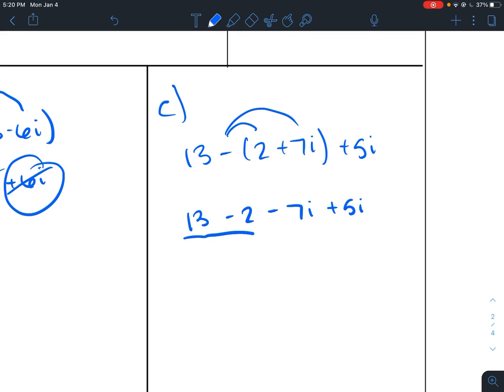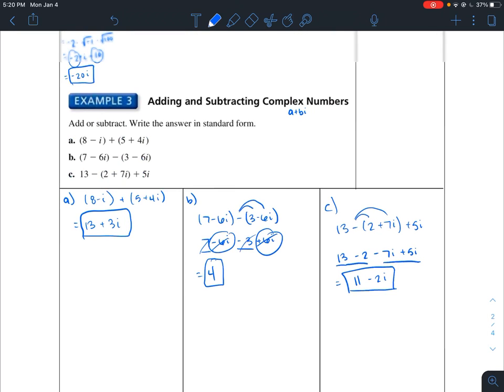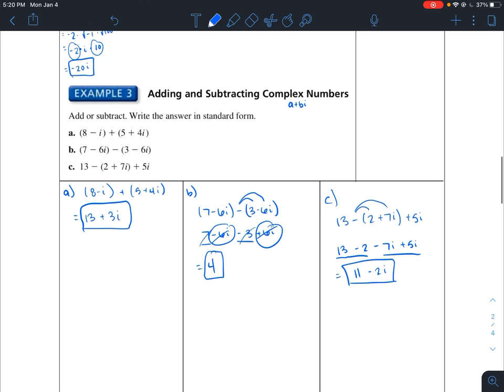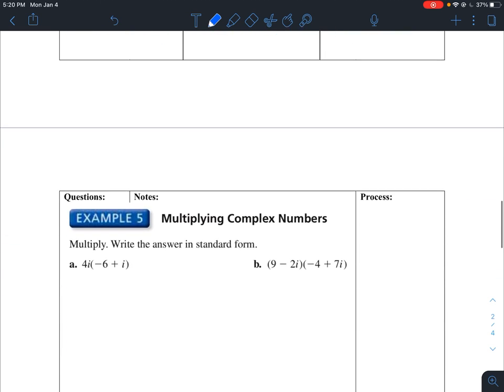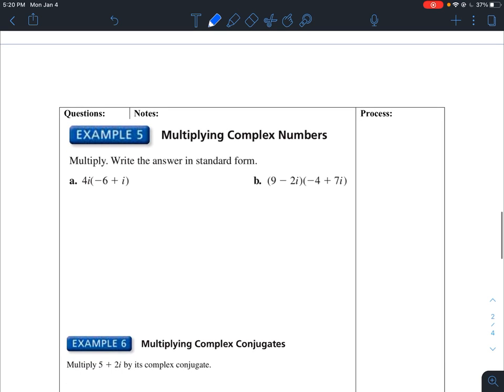Here are the two real numbers, so 13 minus 2, which is 11, and I have minus 7i plus 5i, which would be minus 2i. And there you have it. That's as easy as adding and subtracting complex numbers can be. Now, to finish this off, let's talk about multiplying complex numbers.